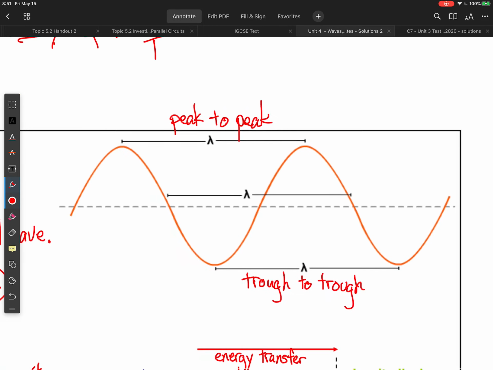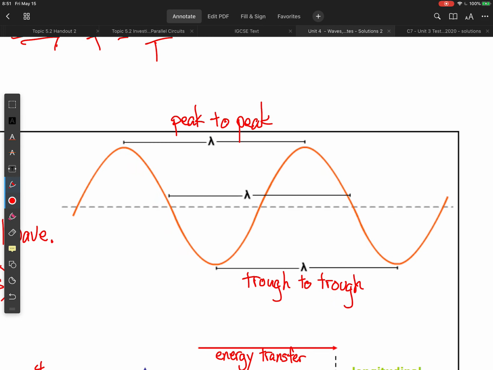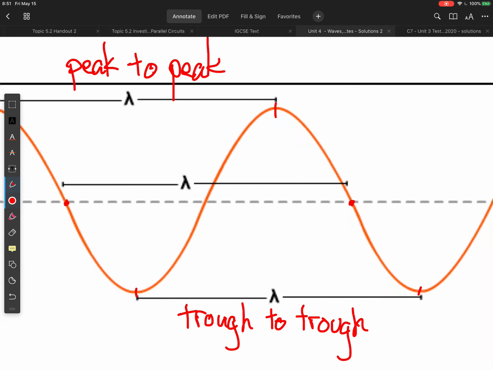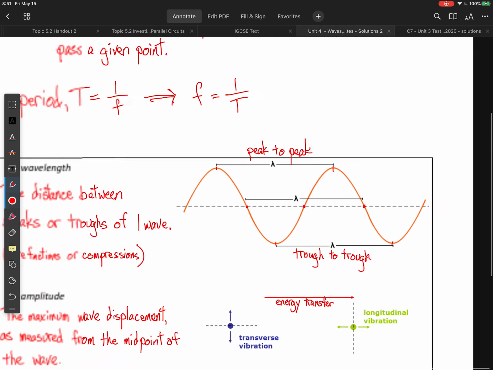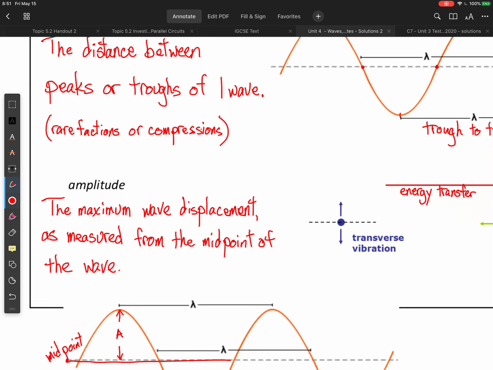So, generally what that means on a transverse wave is we're going to measure peak to peak. That's just the very top of the wave, or trough to trough. That's the very bottom of the wave. You could also measure other points on the wave, but it gets a little more difficult to do that. The most convenient place to do that, though, if you're going to measure the wavelength across another part of the wave, is the 0 to 0. You need to be a little careful there because if you measure the next 0, you're going to measure a half wavelength. Okay, so peak to peak and trough to trough are kind of the safest.